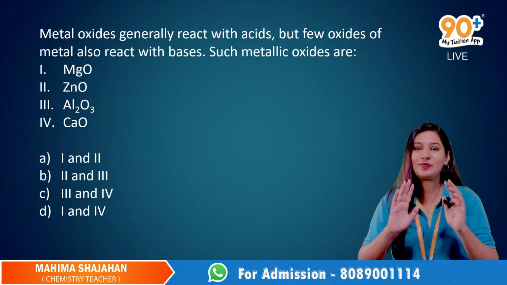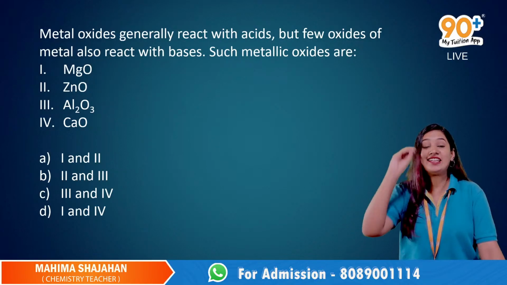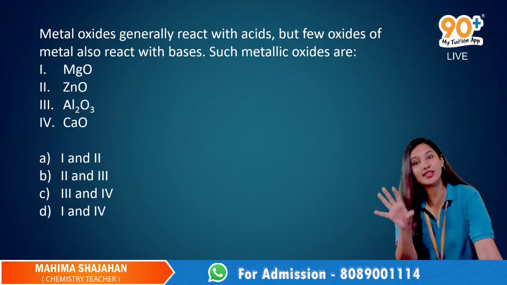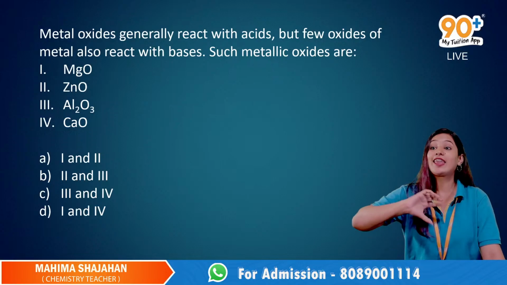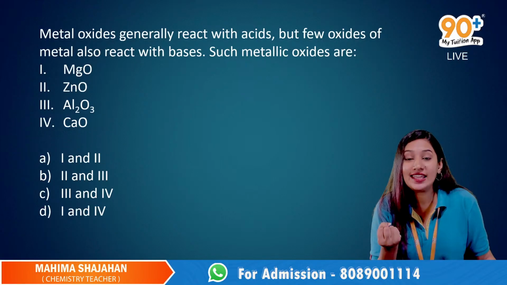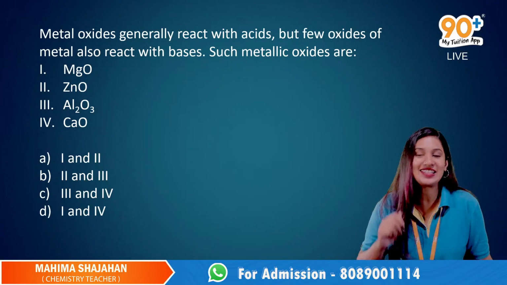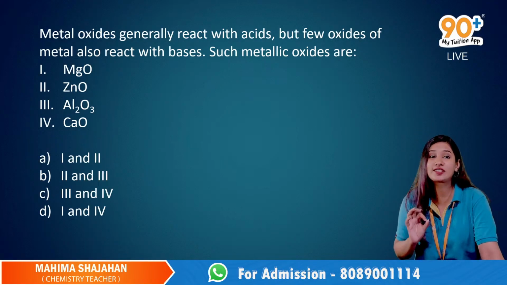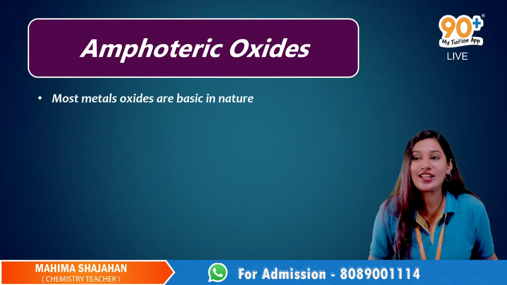We studied two metal oxides which can react with both acids and bases. That is, they can show both acidic and basic nature. And what are such oxides called? They are called amphoteric oxides.